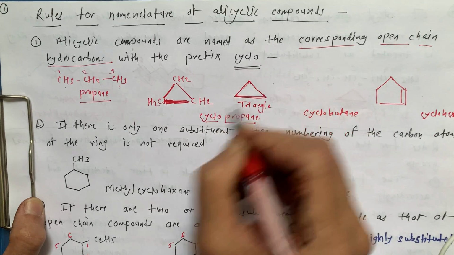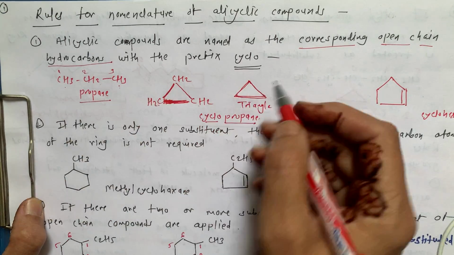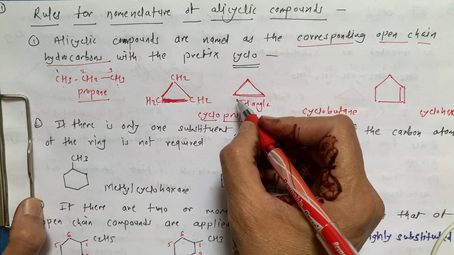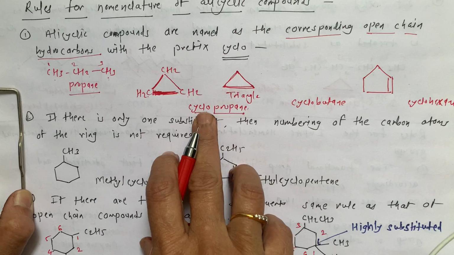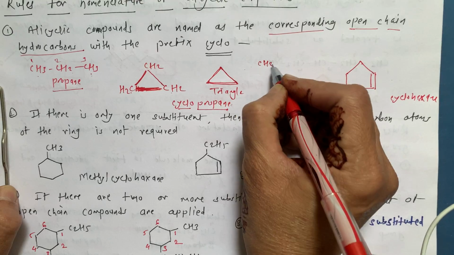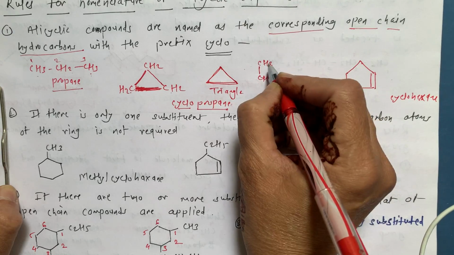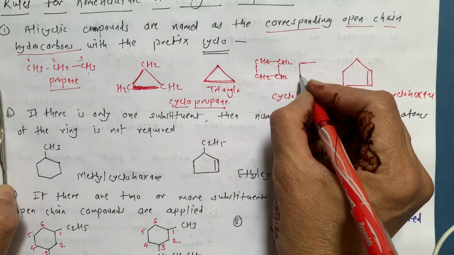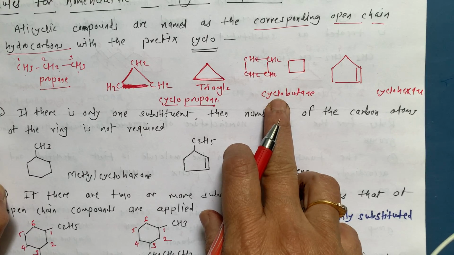In the bond line formula we are not mentioning carbon as well as hydrogens. Just at the junction, that is the C, and we assume that there are hydrogens. This is our triangle, which is called cyclopropane. If it is cyclobutane, then it is CH2 CH2, here CH2, here CH2, and they are linked to each other. So we can write just a simple square in bond line formula.